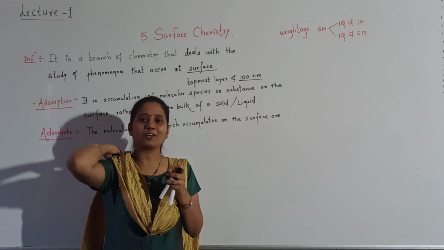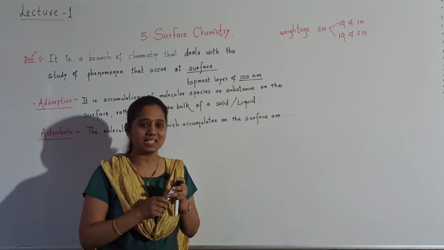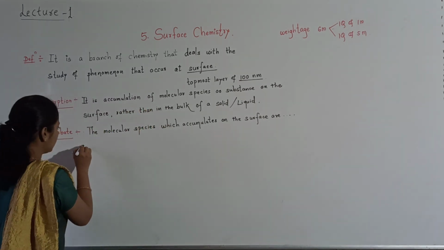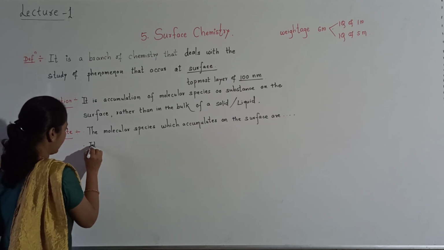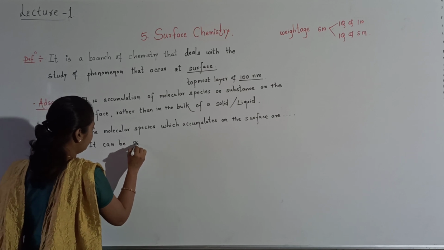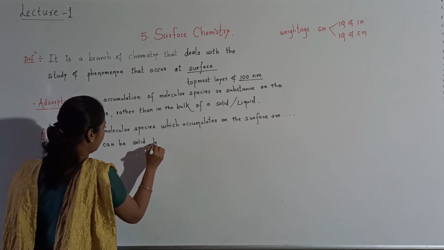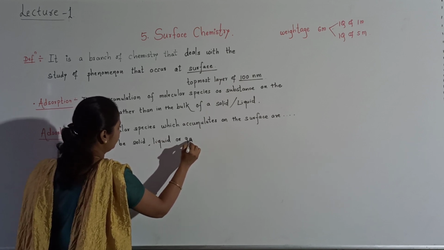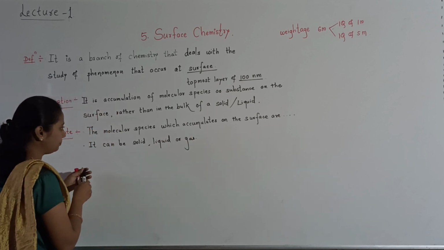Whatever is getting accumulated on the surface, that is called as adsorbate. Now student, adsorbate can be solid, liquid or gas. Okay.